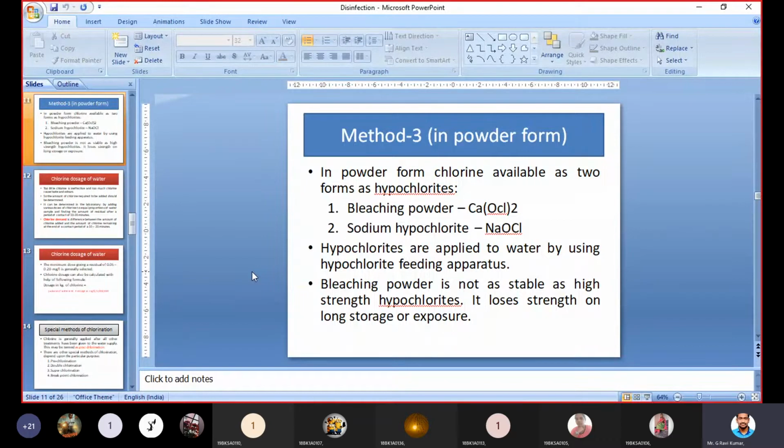That's why mostly hypochlorites are used. For small towns or small communities where we need to supply small quantities of water, we can add bleaching powder. For large cities or bigger colonies, where we need to supply large quantities of water, sodium hypochlorite may be used, or liquid chlorine may be used. These are the three types of chlorine available in three states, and like that we can apply them to water.